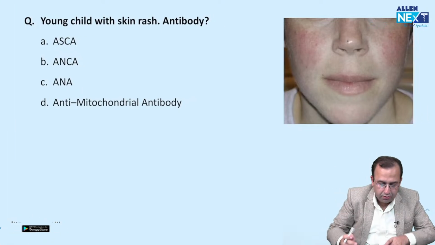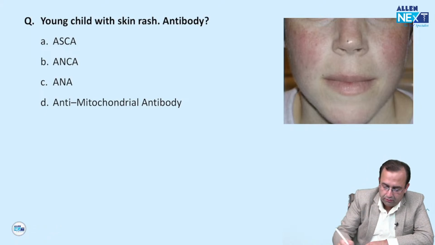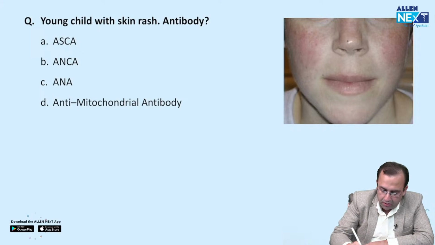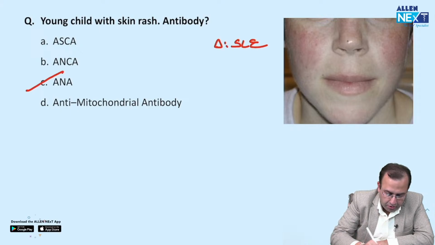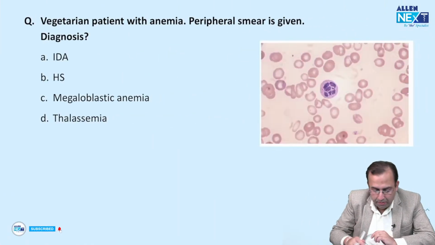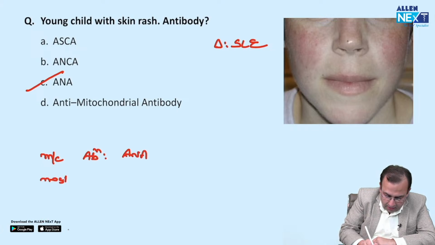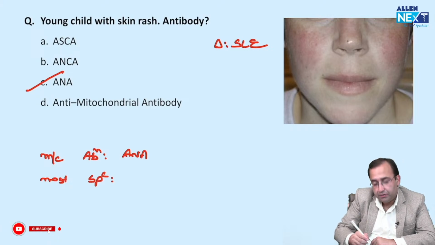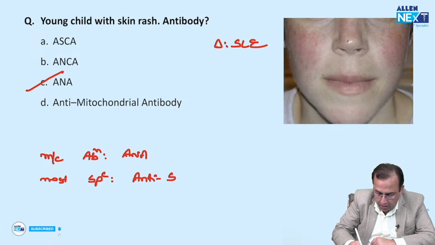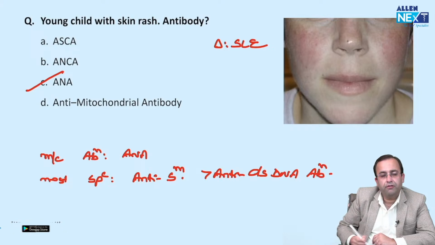Next, recent question. Young child with skin rash. I need not even tell you that this is the butterfly-like rash associated with SLE. Antibody, ANA, anti-nuclear antibody. So, which is the most common antibody with SLE? ANA, anti-nuclear antibody, versus most specific. S for specific, S for Smith, anti-Smith, followed by anti-double stranded DNA antibody, anti-dsDNA.